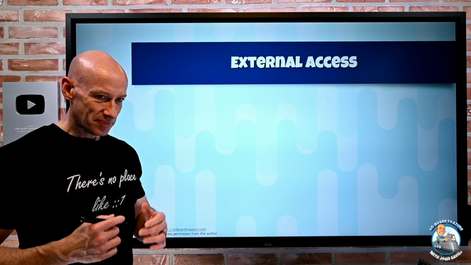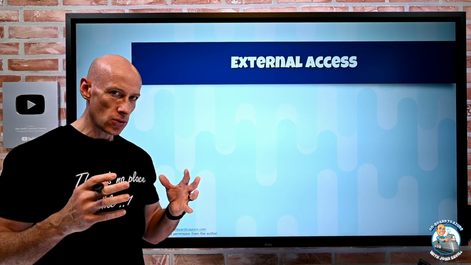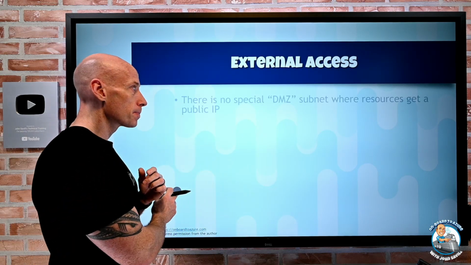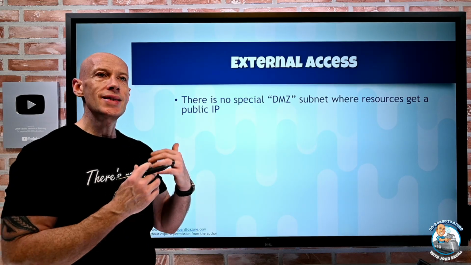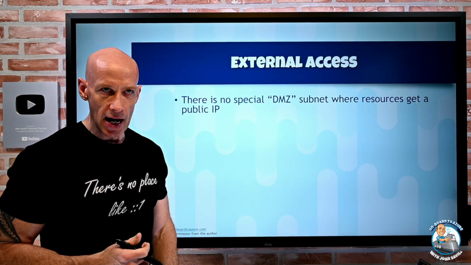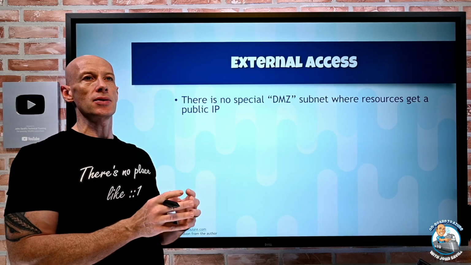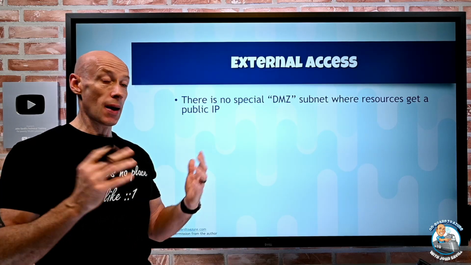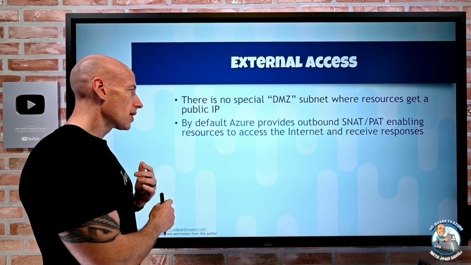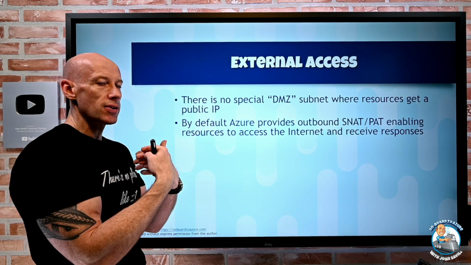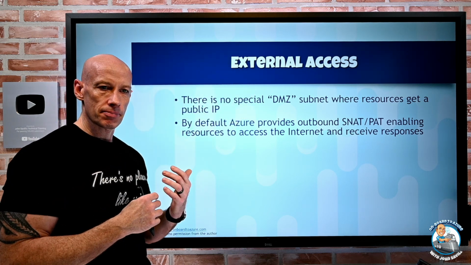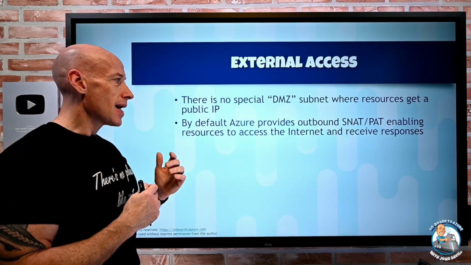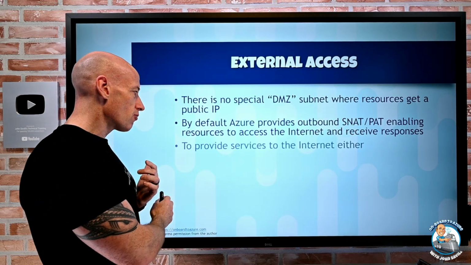External access. All these IP addresses I've been talking about so far have been within the virtual network. They're a private IP space. There is no special DMZ or internet-facing subnet in Azure. Some clouds have the concept of a subnet being marked as external-facing, and that's not the case in Azure. There is no subnet where everything just gets a public IP. By default, Azure provides an outbound SNAT, source network address translation based on ports, so port address translation, enabling resources to access the internet and receive responses.